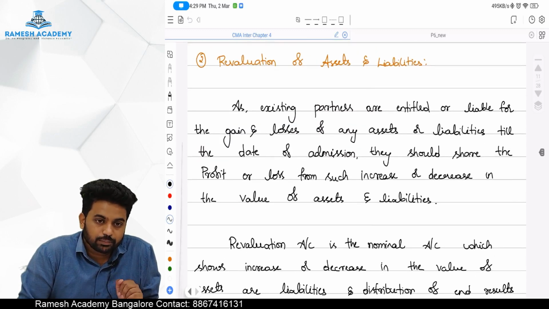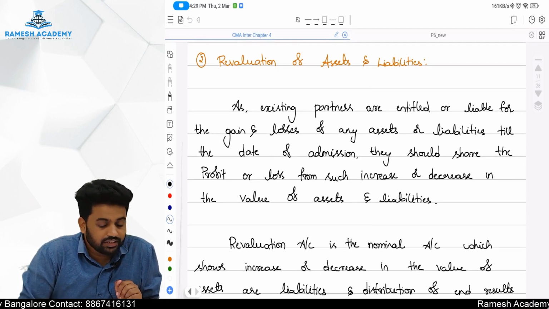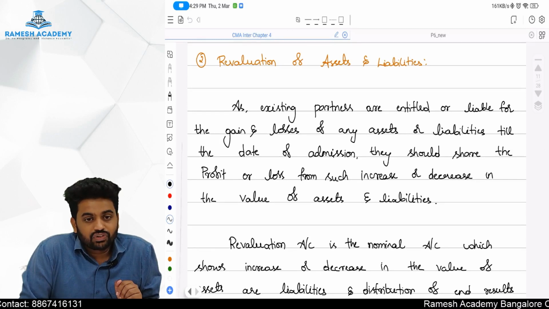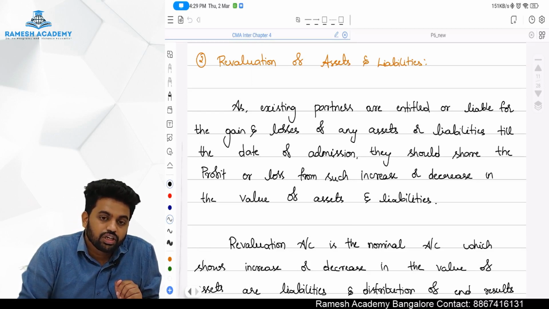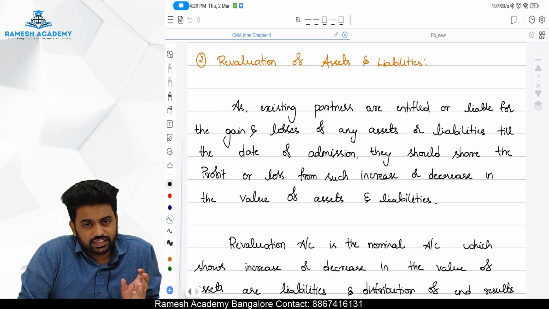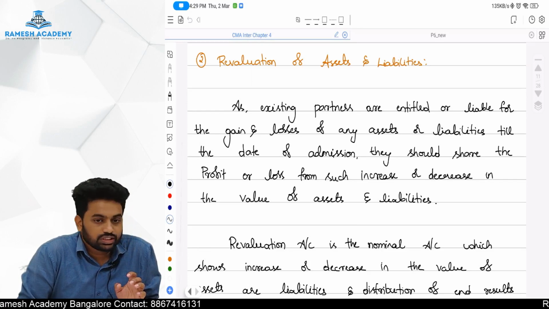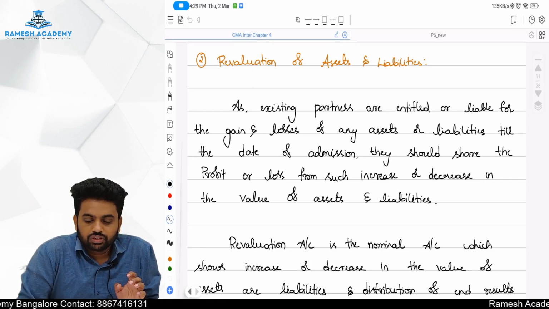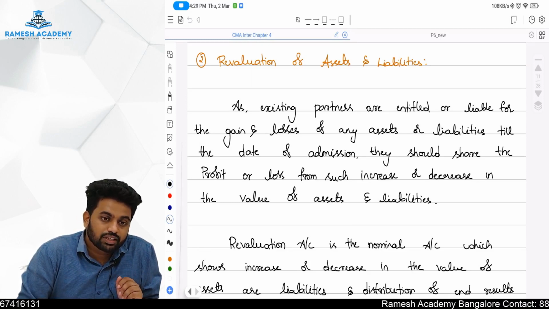Okay, one is that. Second one is revaluation of assets and liabilities. Listen very carefully. We know that we have one concept, the cost concept. Usually we record our balance sheet as per the cost concept. Sometimes the value of the asset is more than cost, but still we are recording it at cost because of the conservatism concept, right? Because of that conservatism concept, we might be recording it at cost, but the market value might be less or more.